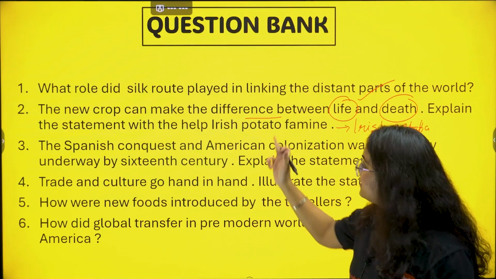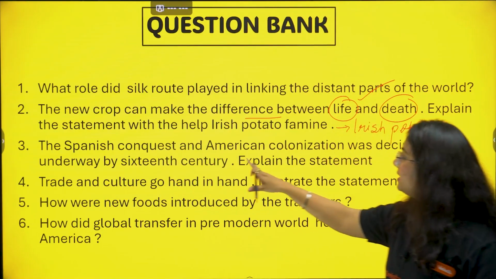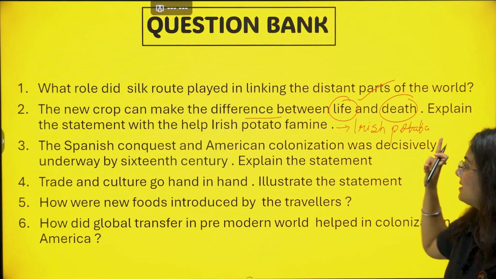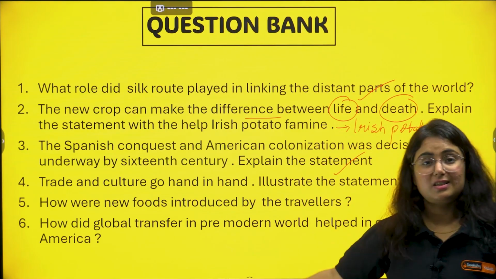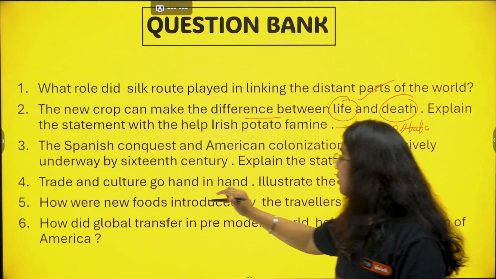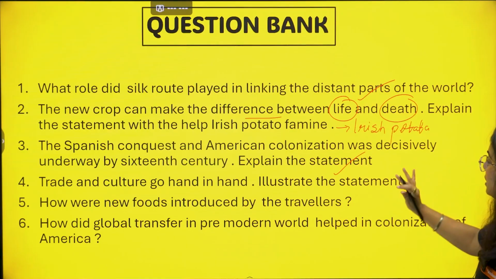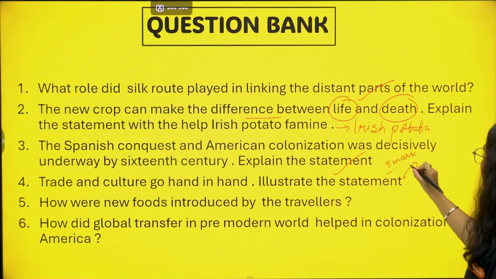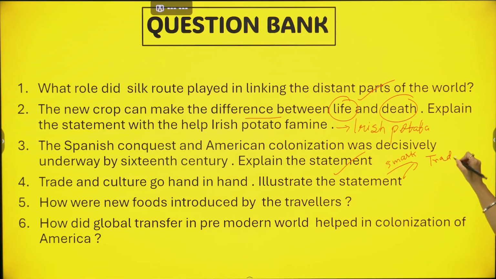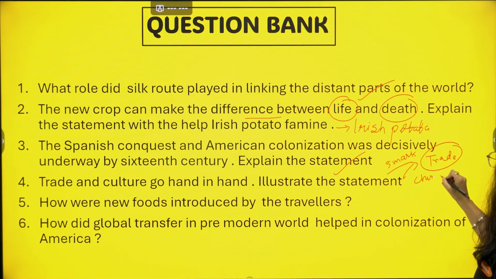Okay. Second one, the Spanish conquest and the American colonization was decisively done by the 16th century. Explain the statement. We just have read that. Trade and culture go hand in hand. Illustrate the statement. But just listen, in this consider it as a 5-marker question. Start with trade. How was trade done? Basically trade was done with Chinese silk cargoes.